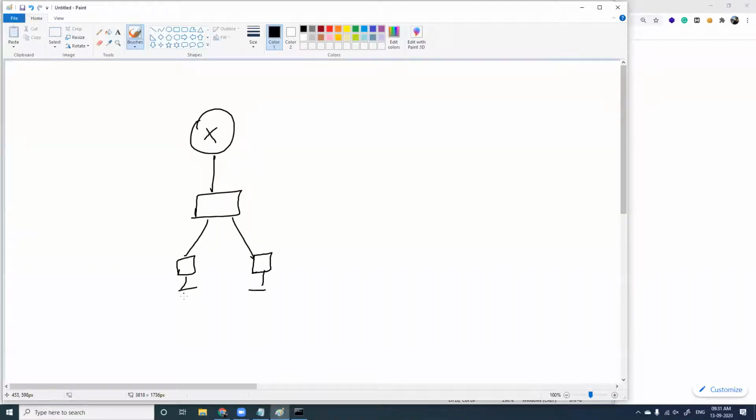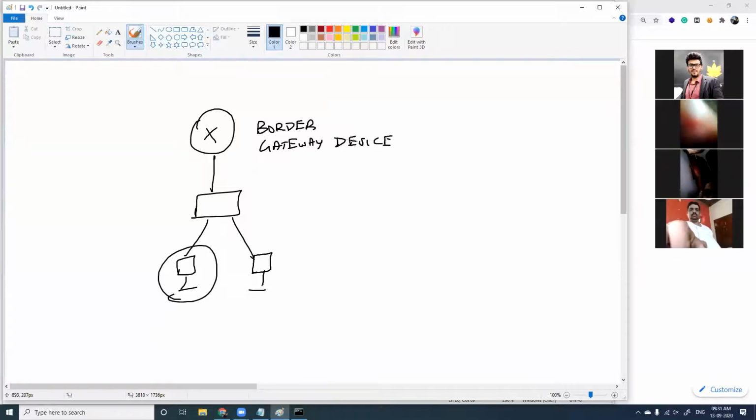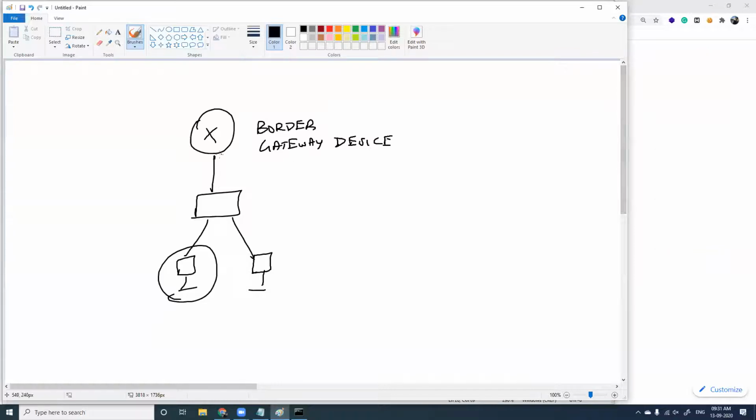Now we have seen IP address, private IP, public IP, subnet mask, subnetting, perfect. And now we'll move on to routers, fine. Routers, as I told you, are a border device, also called a gateway device. A router is a device which connects different LANs, right? This is the device which is going to connect you with the internet, which means it connects you with a lot of other devices.